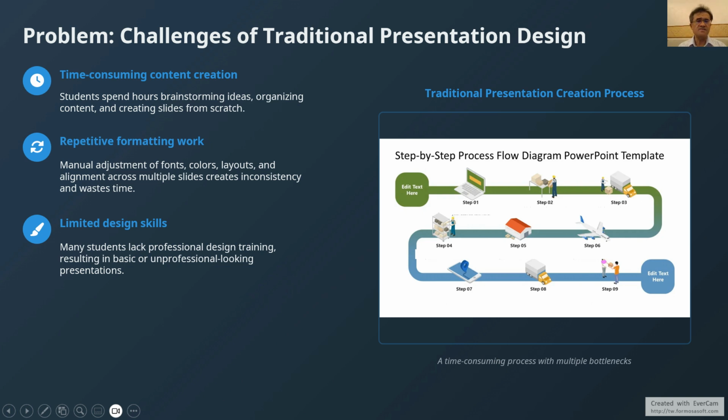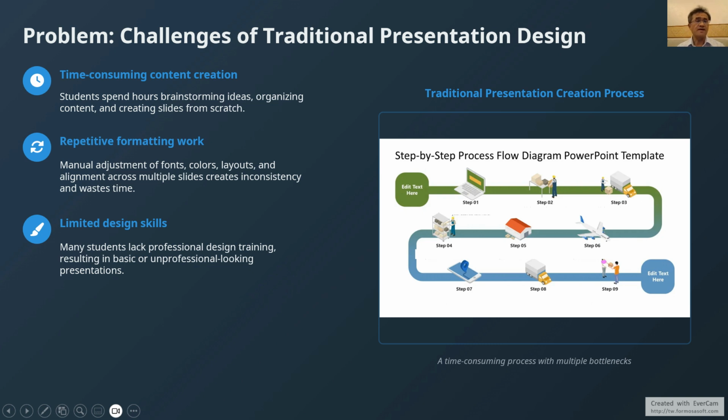Let's examine the key challenges of traditional presentation design. First, content creation is incredibly time-consuming. Students often spend hours brainstorming ideas, organizing content, and creating slides from sketching.